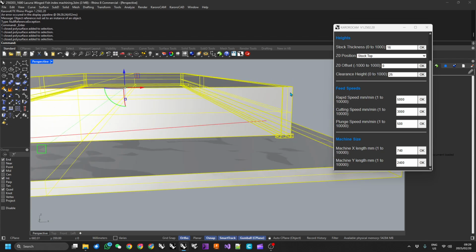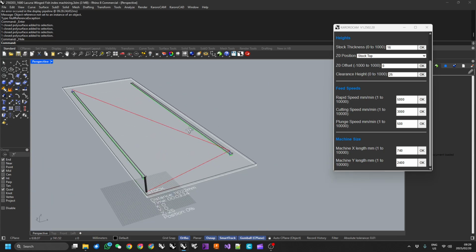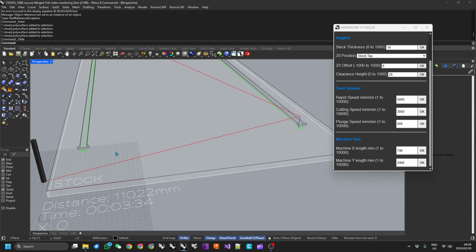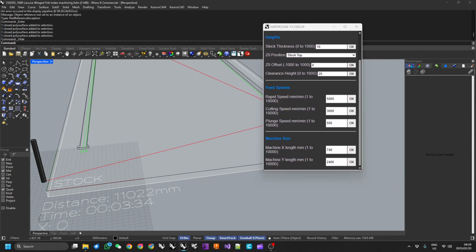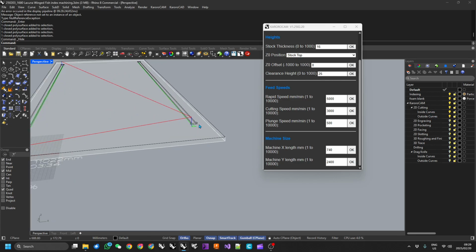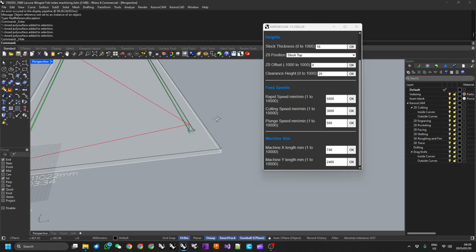I'm going to hide all of these objects. And we can see here that our original machining curves were shifted at the same time as we shifted the rest of these objects.